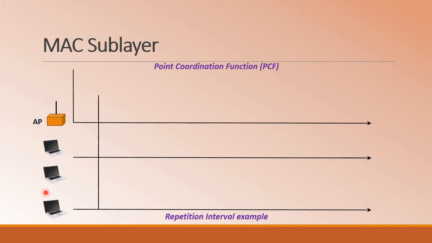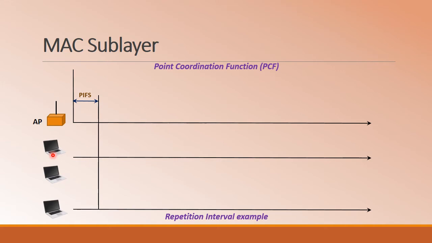So the communication is only between the AP and a host in this case, and it is now contention free. The AP will wait for a duration. For the new data frame, the PIFS, that is the PCF interframe space, which is usually shorter than the DIFS, is used. The AP will wait for this particular duration of time.